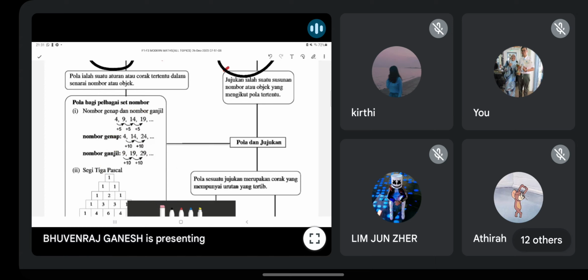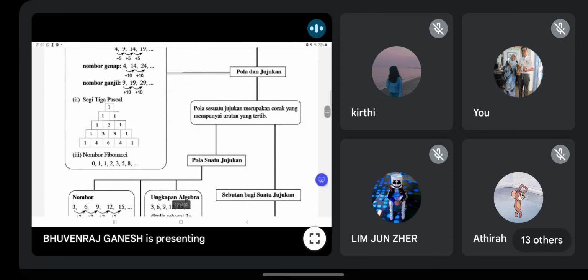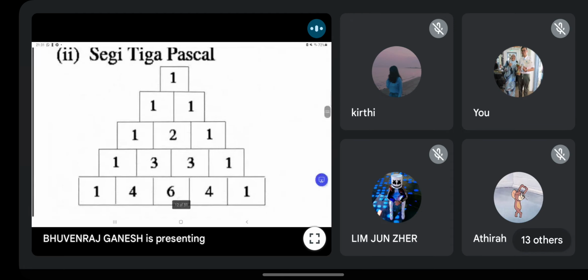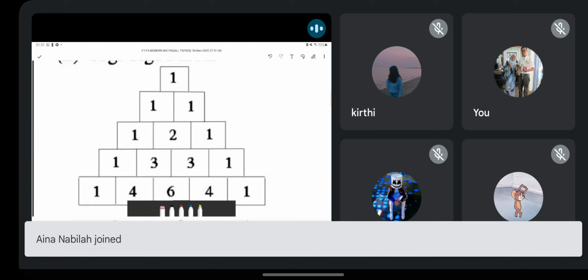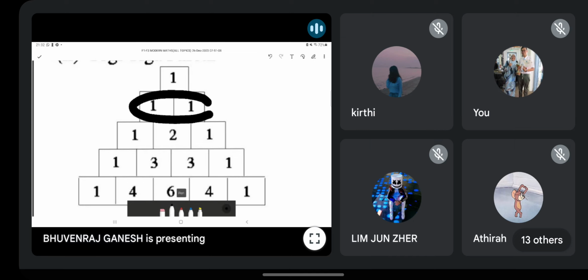This is a recall for y'all. Okay, this one is interesting, guys. Interesting maths concept: Pascal's triangle. Have you all seen this? Kadang-kadang boleh tanya juga, so you must know how to use this triangle. This is called Pascal's triangle. Basically, how it works is 1 tambah 1, the number in the middle, you will get 2.